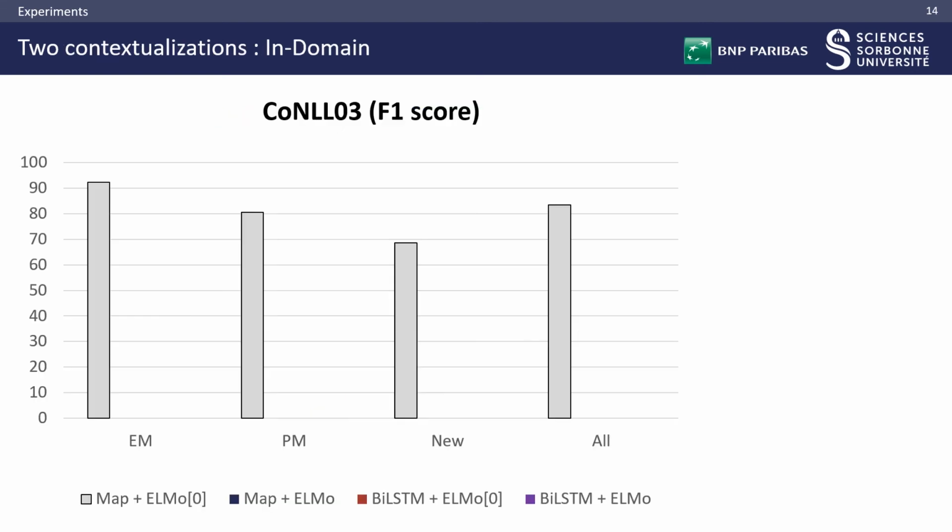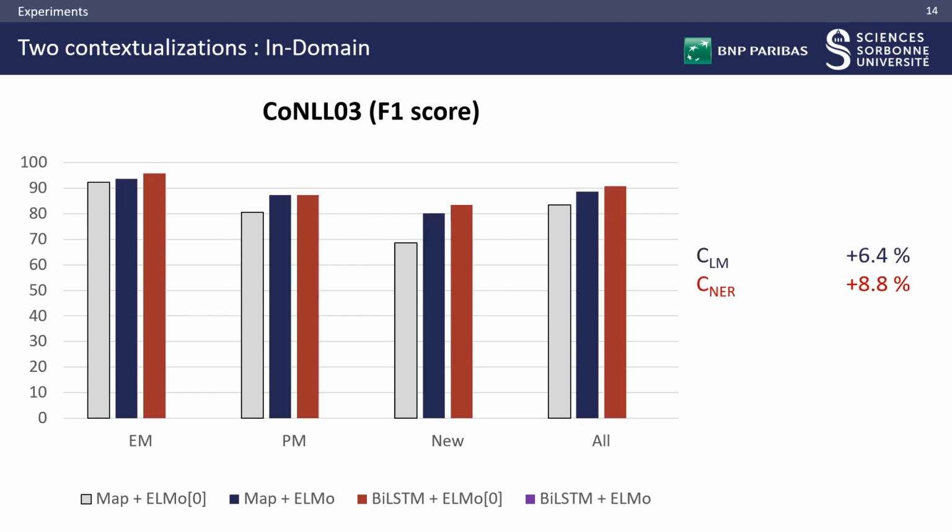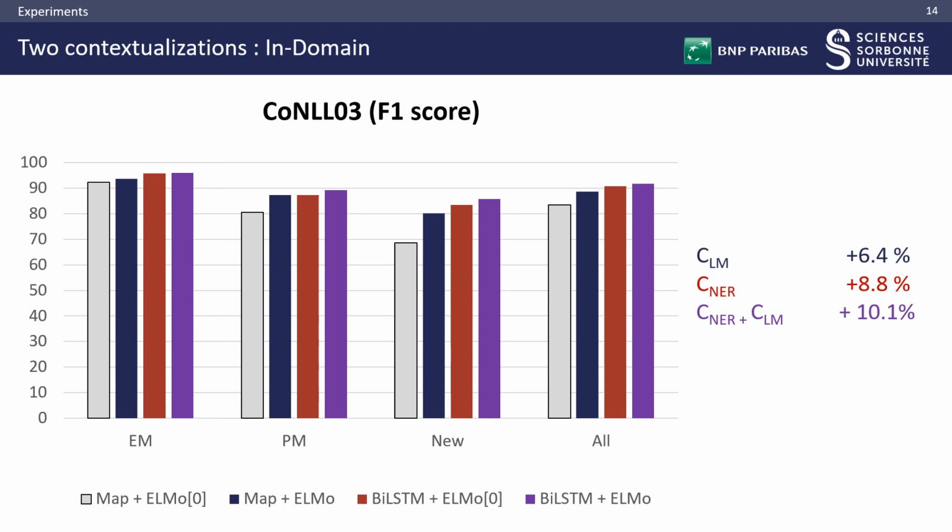Let's first look at the performance on CoNLL of our non-contextual baseline, the linear-CRF model with ELMo0. As expected, the performance is far better for mentions already seen during training, either exactly or partially, which confirms the lexical overlap bias. We can now observe the effects of the two contextualizations. Again, quite as expected, both mainly improve the performance on new mentions and reduce the generalization gap to unseen mentions. We can also see that in domain, the NER contextualization is more beneficial.